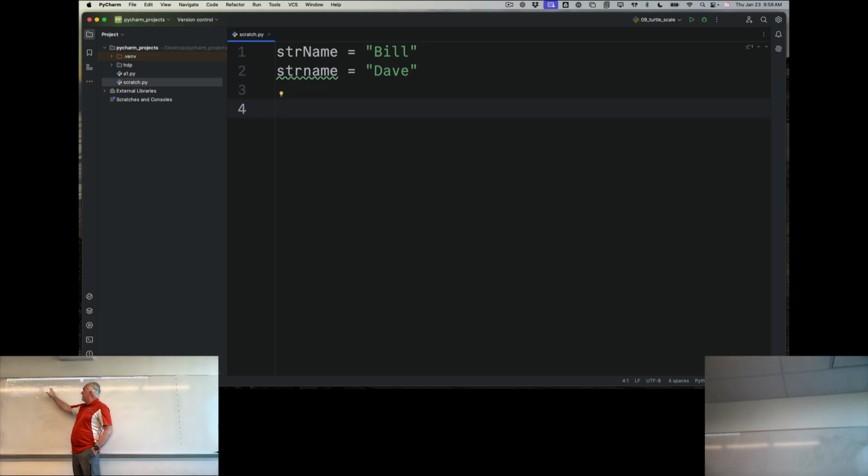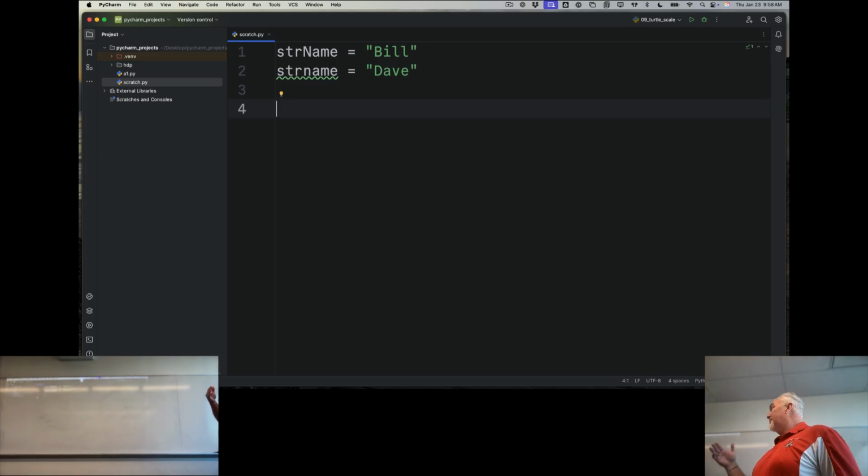Now remember, the way the computer sees it, this n is not the same as this n. In fact, it doesn't make any connection between those two things. Python doesn't even understand the concept of the alphabet. So it doesn't understand that those are the same letter, just uppercase and lowercase. It doesn't get that. It just says that's one character and that's another character.